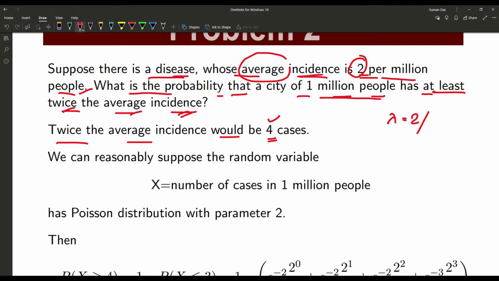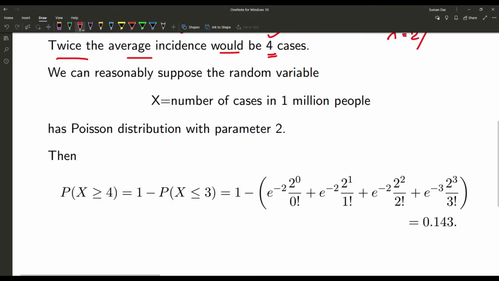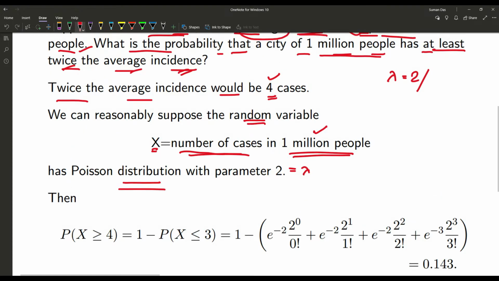Now, we can reasonably suppose the random variable capital X is the number of cases in 1 million people, following the Poisson distribution with parameter 2, that means lambda is equal to 2. Twice the average would be 4 cases. So we have to find the probability of X greater than or equal to 4.